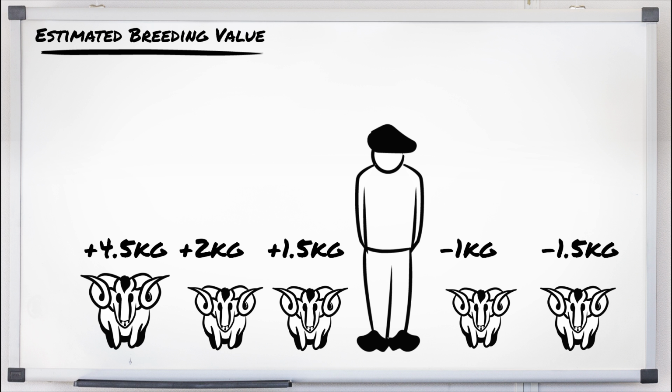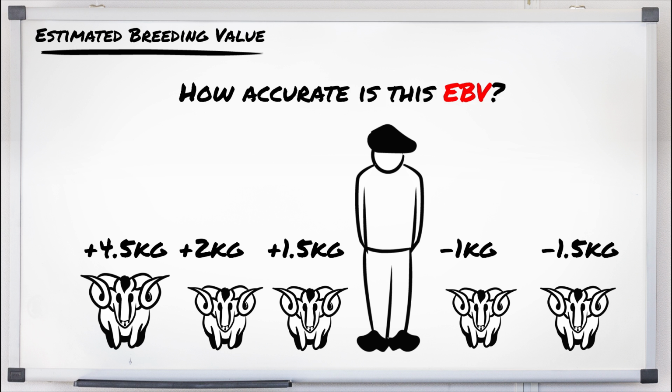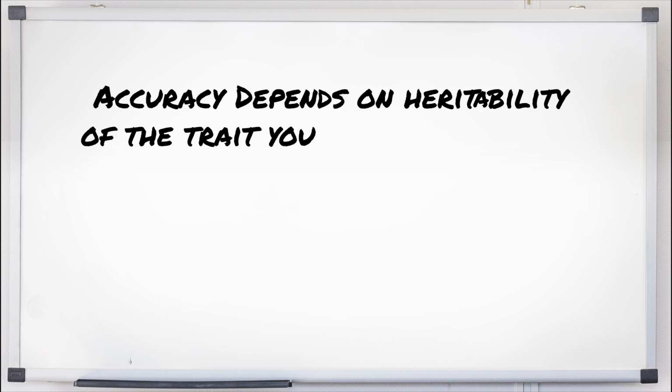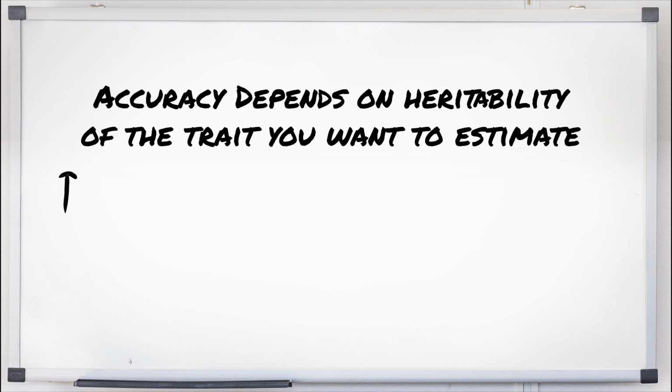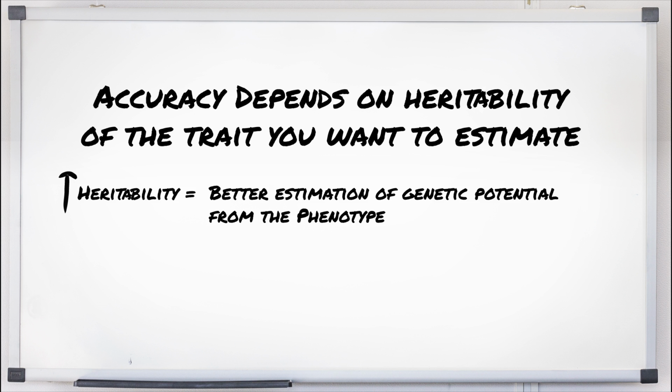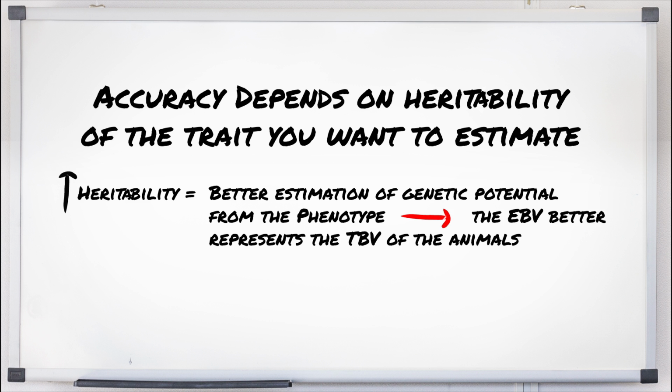This was quite a simple way to estimate a breeding value, but how accurate is an estimated breeding value? The accuracy largely depends on the heritability of the trait that you want to estimate breeding values for. The higher the heritability of a trait, the better the genetic potential of an animal can be estimated from its phenotype, and the better ranking of animals on their EBVs represents the true genetic ranking of the animals.